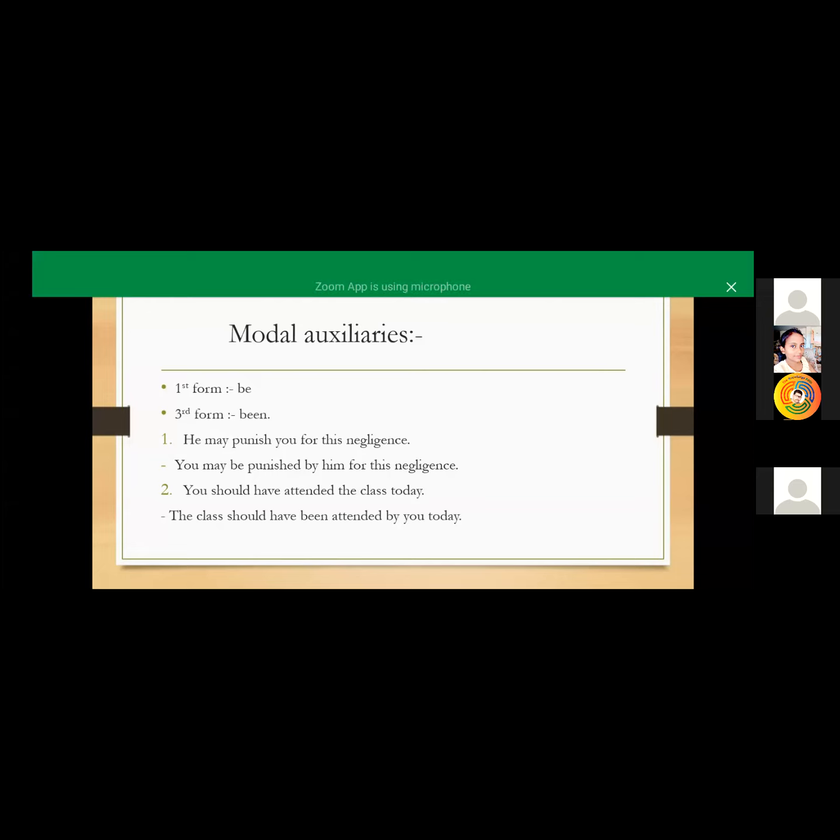When we convert any sentence to passive, like "The maid is cleaning the room," then we can say "The room is being cleaned." We are not required to mention who is cleaning the room.